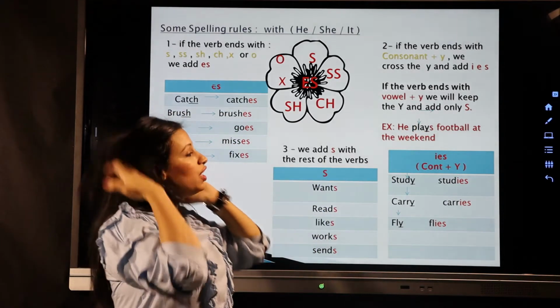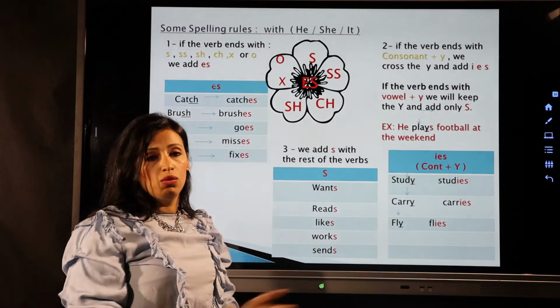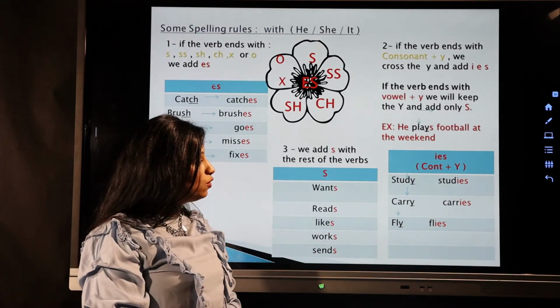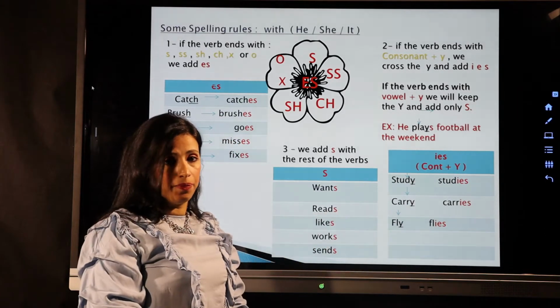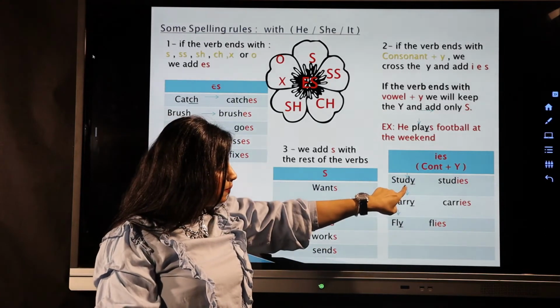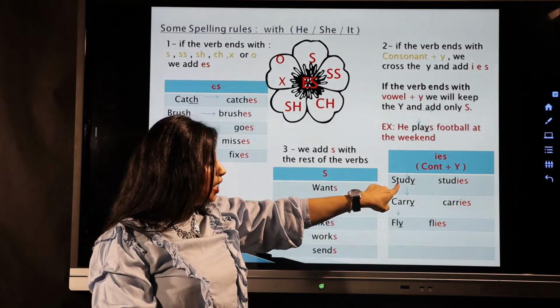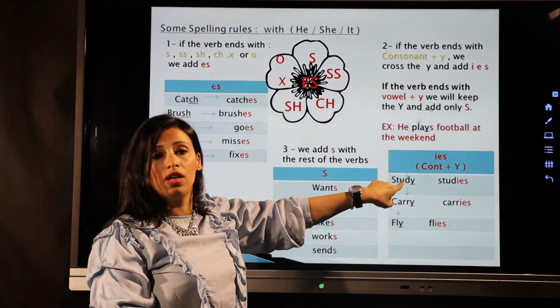Now, what if we look here at the y, and before the y we don't have a vowel, what are we gonna do? No, here we have to cross the y and put ies. Now look here, study. This verb ends with y, and before the y we have the letter D. Okay, D is not a vowel, so what are we gonna do?